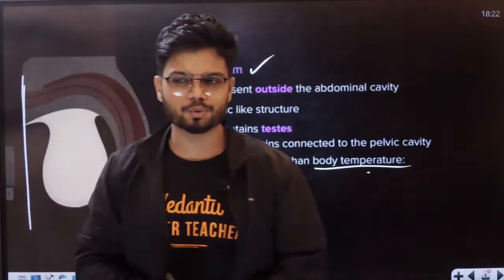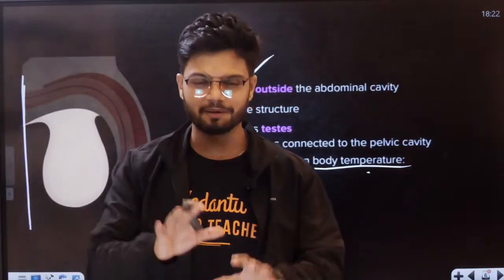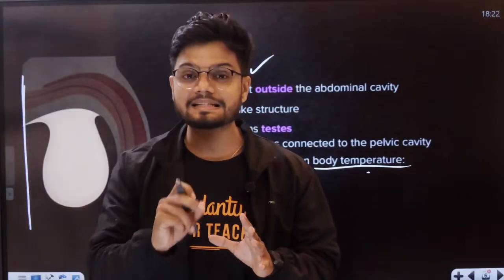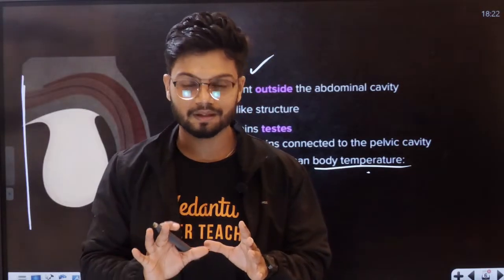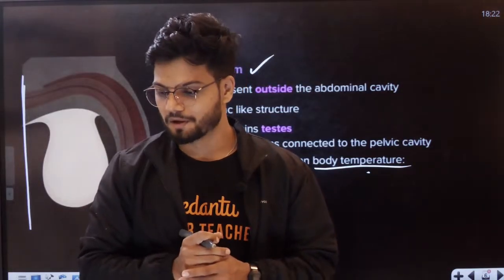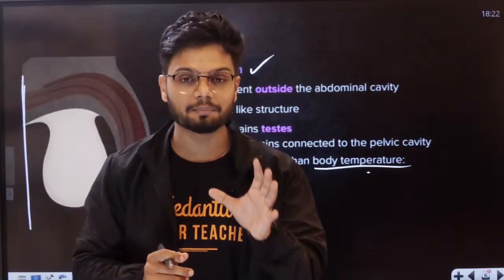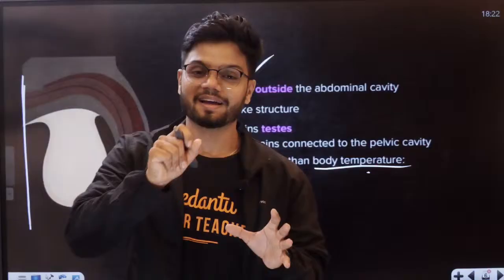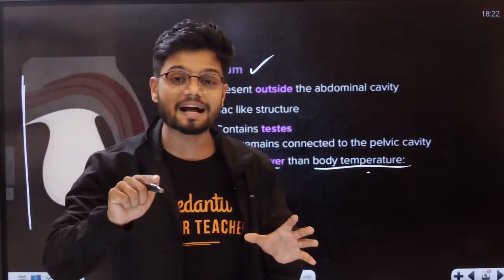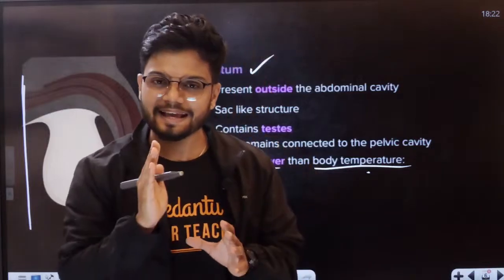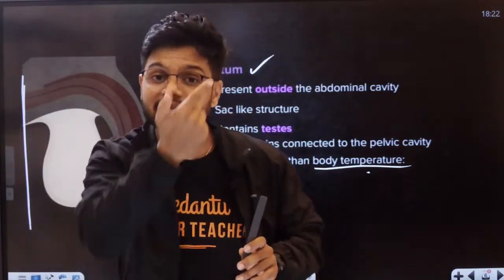Now, students, do you want to know a fact here? Okay, let me tell you a small fact. In the case of humans, the testis is actually descending, around the 7th month, testis formation happens. But do you know, in certain animals, the testis is actually inside the abdominal cavity? Example, elephant. In the case of elephant, the testis never descends itself.